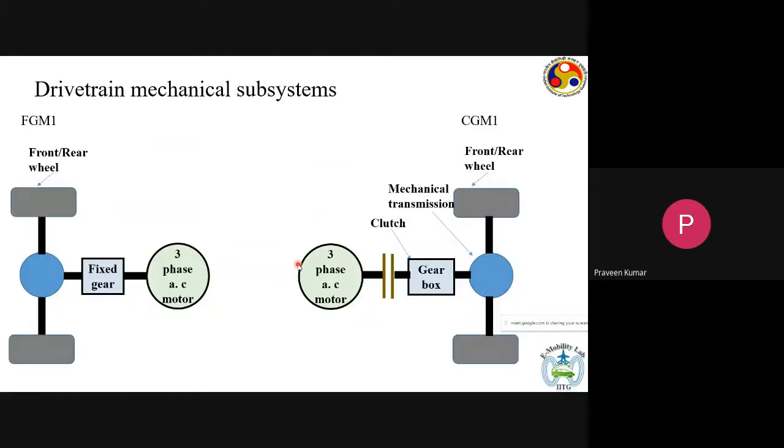And now I will just try to show you some of the architectures of the drivetrain that would be feasible. So we divide the drivetrain into various blocks. Here on the left hand side, you see a drivetrain with a three-phase AC motor and a fixed gear feeding to the driven axle. And here you have the same configuration but with a gearbox. So if you have a gearbox, then you need a clutch. This arrow is at a wrong position. It should be here with the clutch. So we definitely need a clutch if you want to have multiple gears instead of a fixed gear. So these are the two possibilities that we can have.